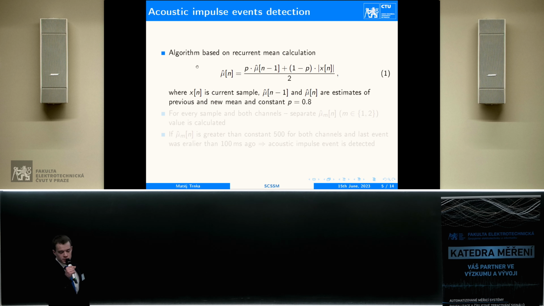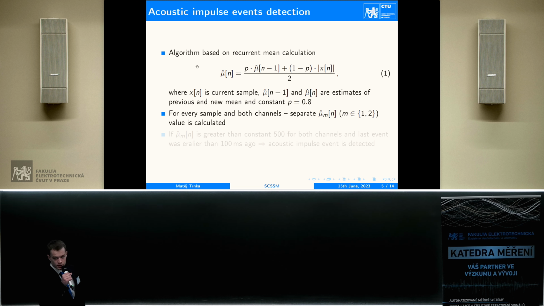To detect acoustic impulse events, an algorithm based on recurrent mean calculation was selected. Here you can see the formula on equation 1. It's basically an infinite impulse response filter, and acoustic impulse events are typically high energy in a short time, so we just have to find the peaks in a signal.